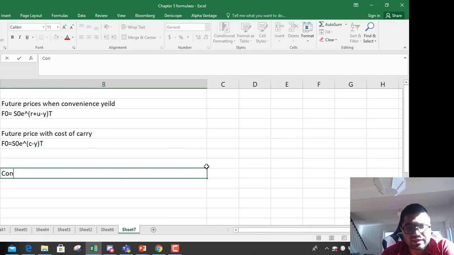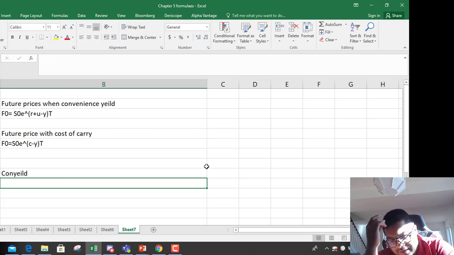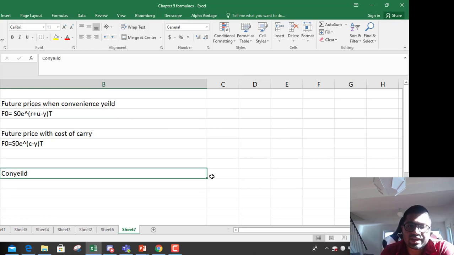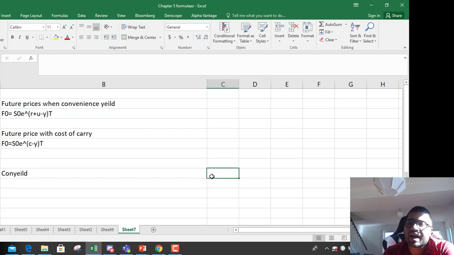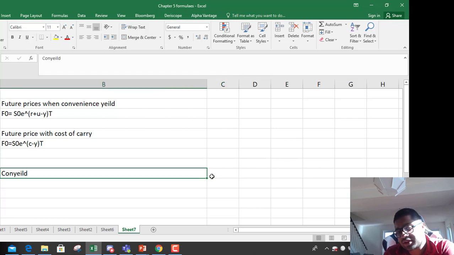So what is convenience yield? Convenience yield is, sometimes if you are a producer or consumer of that asset, having that asset is important. It increases some profits to you. So let's say you are a refinery. Having oil right now in your inventory is good because you can convert that oil into some byproduct. Let's say you're a plastic manufacturer from oil. Having oil is always good rather than having future contracts. Having the actual asset is actually good. So convenience yield is when you are benefiting from having the actual asset versus owning the future. So convenience yield is the calculation of that.